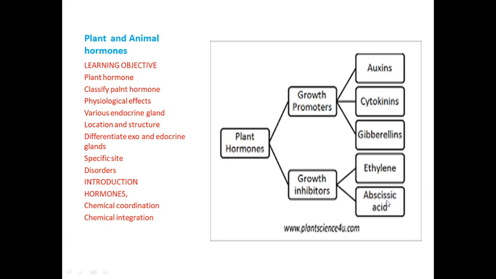The two hormones, ethylene and abscisic acid. Children, both the hormones are essential for plants because, for example, if you take the coconut plant or mango or any plant, if only the growth promoter hormones occur, what will happen?